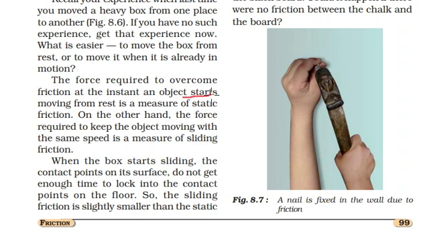The force needed to start an object moving from rest is a measure of static friction, whereas the force required to keep the object moving with the same speed is a measure of sliding friction. Static friction is greater than sliding friction because static friction needs more force, whereas sliding friction needs lesser force compared to static friction.